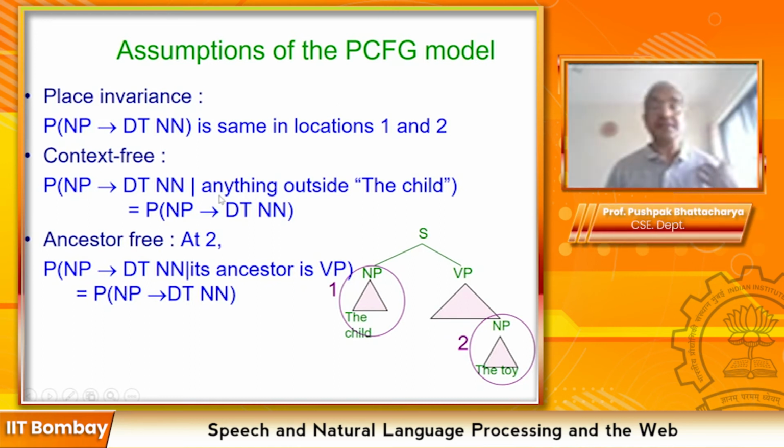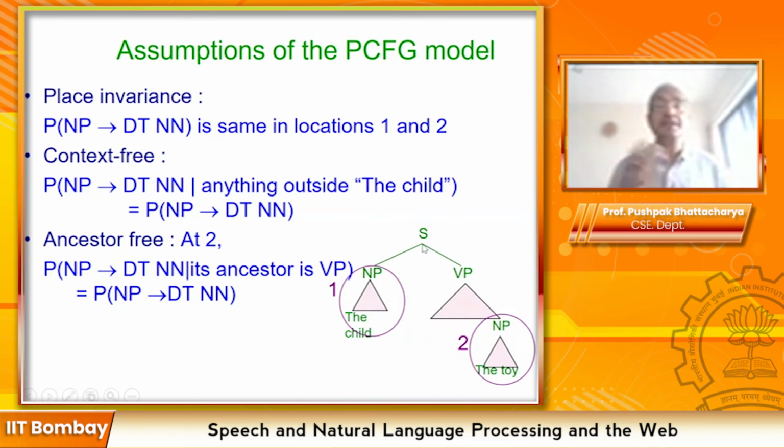This is called context freeness. That means the probability is not affected by sibling probabilities or what is happening in the neighborhood. Ancestor freeness: the probability of the rule is not affected by the ancestor in the tree.